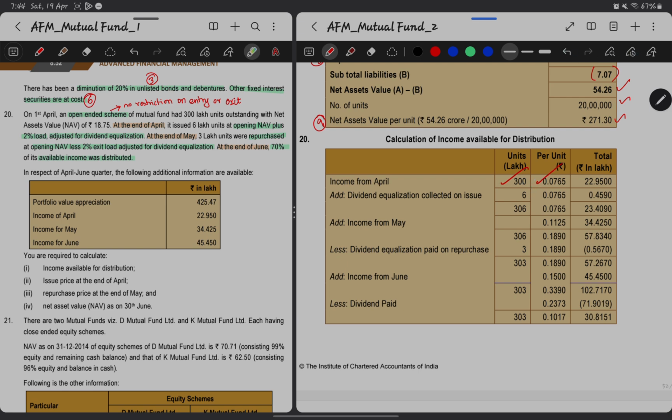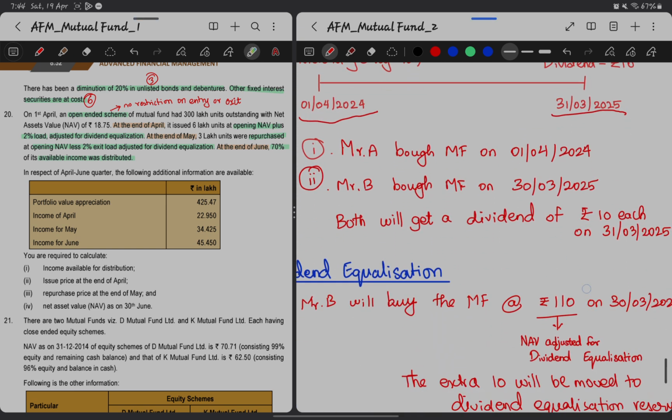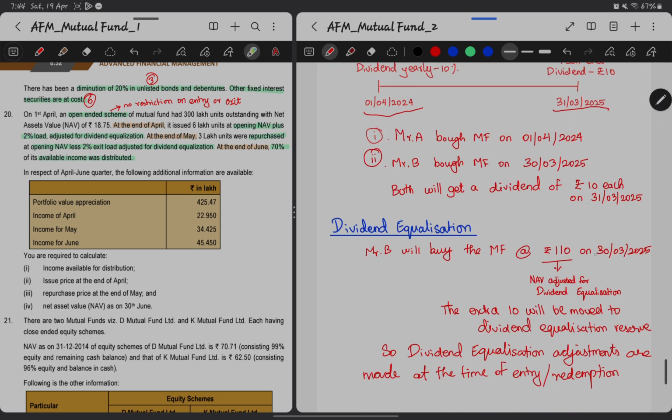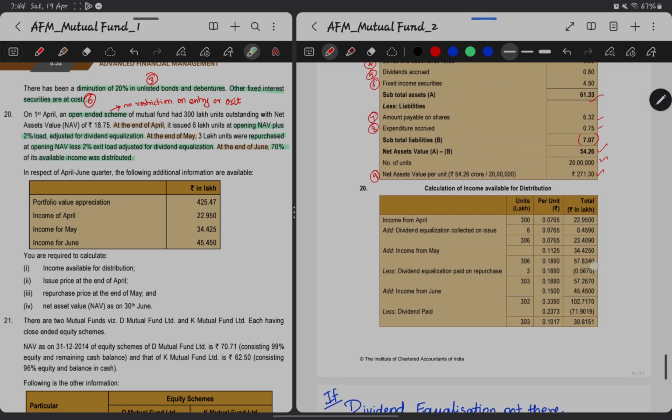So actually we are going to find out the per unit income, so that dividend equalization will be collected, because we need to know, right? If we know this much only is the income, that much portion we have to add to the dividend equalization reserve, and then release it from the reserve whenever repurchase is happening or whenever the dividend is distributed. Because that's what we have seen in this example also, the dividend 10 rupees got added to Mr. B's NAV adjusted, right?